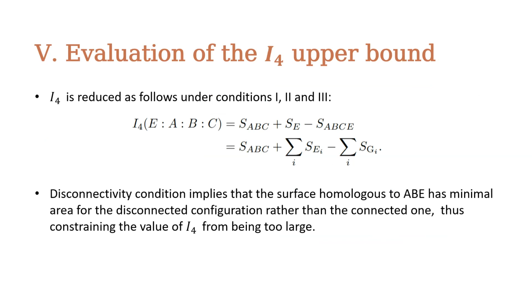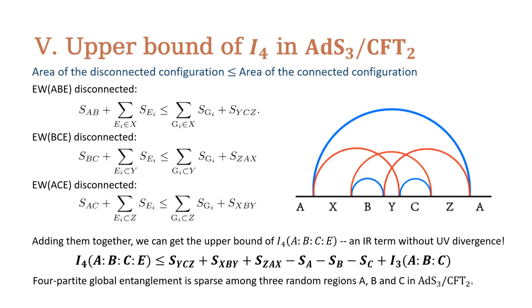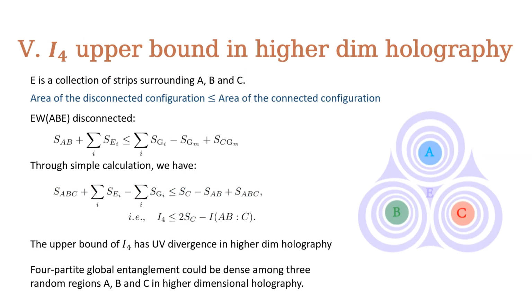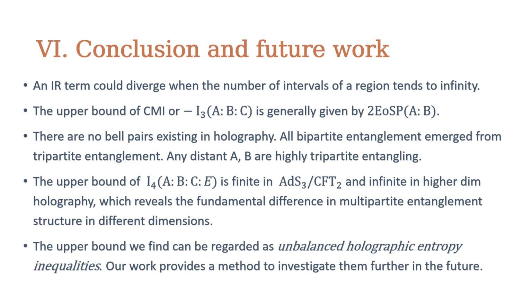And after the evaluation, we found that the upper bound of 4-partite information is always finite in AdS3/CFT2, but it could be infinite in higher dimensional holography. This reveals the fundamental difference of the multipartite entanglement structures in different dimensions. That is, the 4-partite global entanglement could be dense among 3 random regions ABC in higher dimensional holography, but it must be sparse in lower dimensional holography.